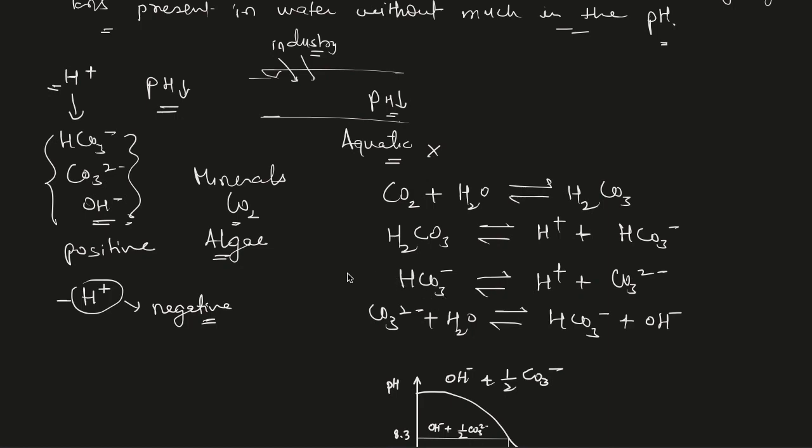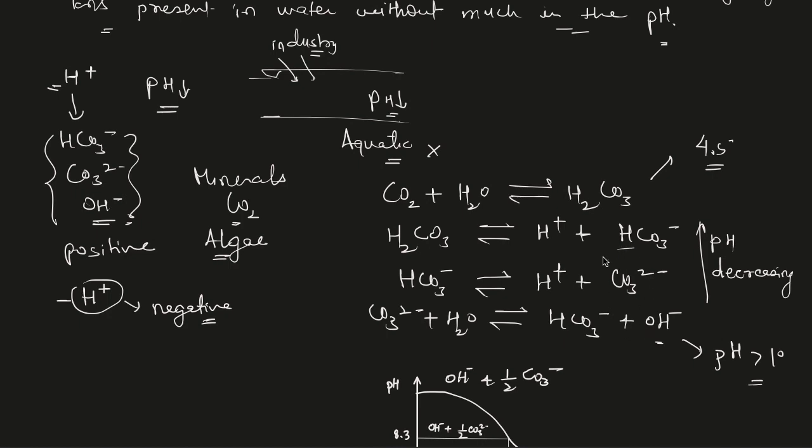These reactions, if we see from bottom to up, in this direction the pH decreases. This bottommost reaction takes place only if the pH is above 10. Below 10 this reaction is rare. By the pH of 4.5, if the pH is reduced to 4.5, then all of this alkalinity converts into carbonic acid, and none of these forms are available.